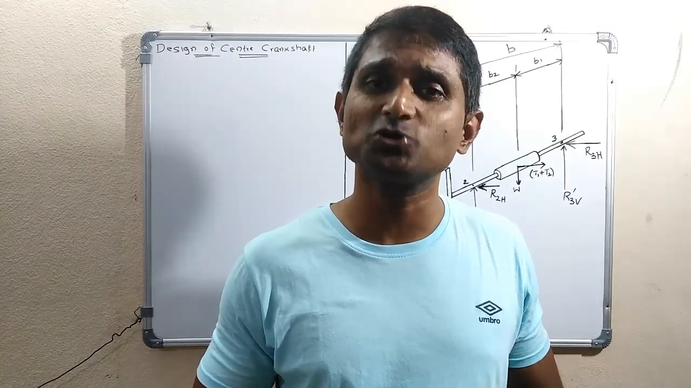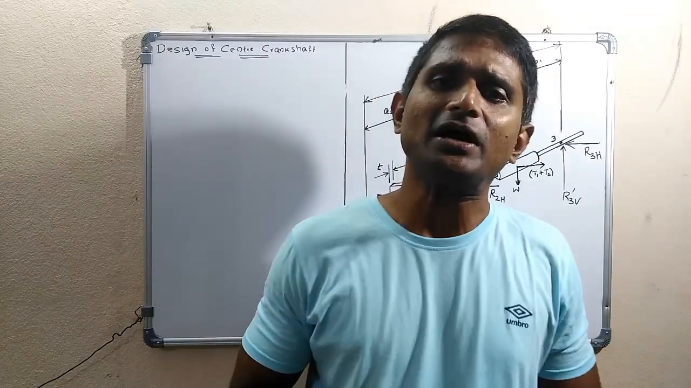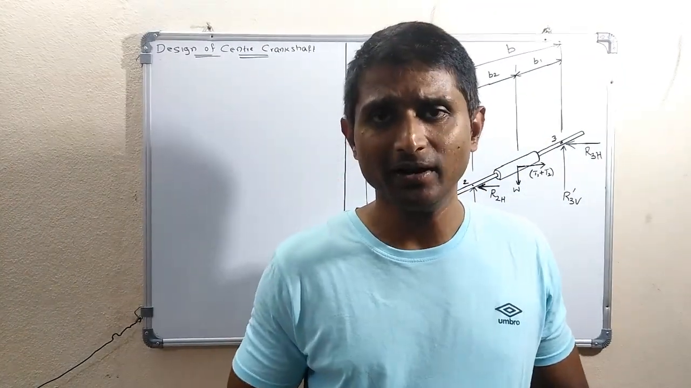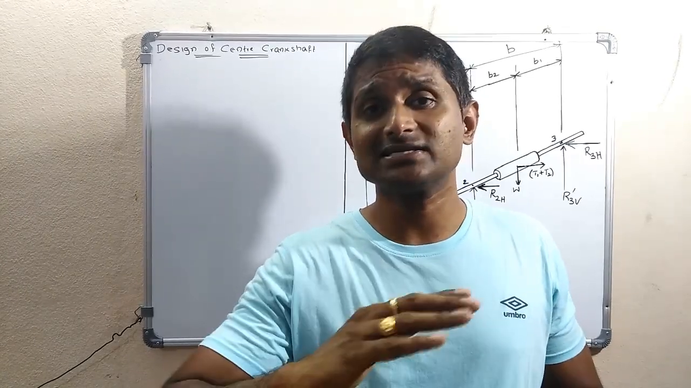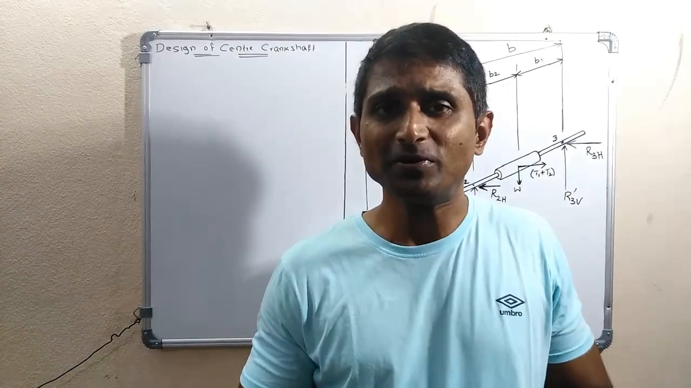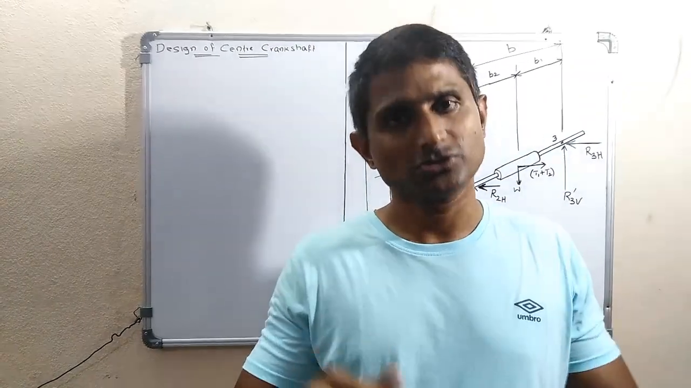This session is all about the design of a center crankshaft, taking the position of the crank at maximum twisting moment. The previous session was regarding the position of the crank when it is under the action of maximum bending moment. In this case, the crank is at some angle from the line of action of the piston, so that it results in maximum twisting moment. Let me start the design.